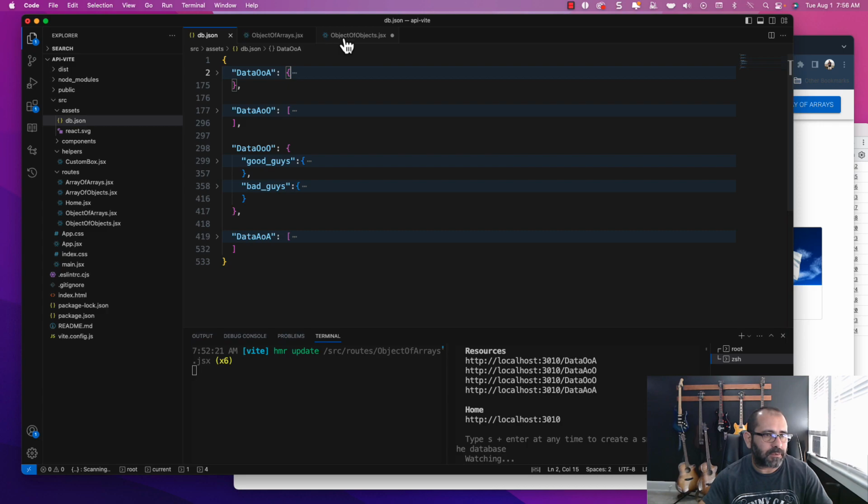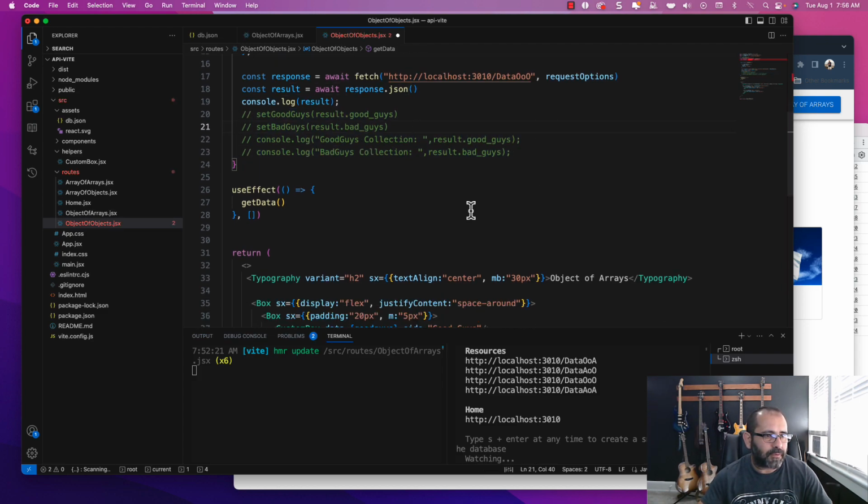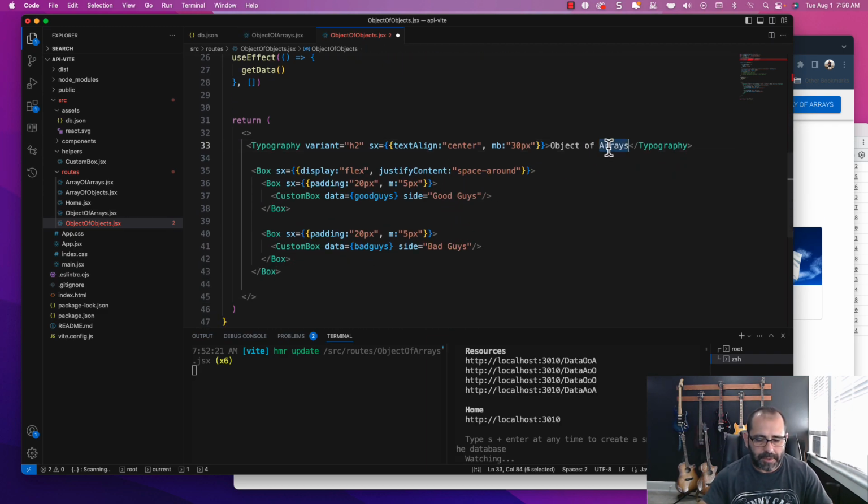We're using object of objects. All right, and let's set this. Yep, let's console log that for a second so we don't get an error. And then this one is going to be object of objects. Yep, object of objects.